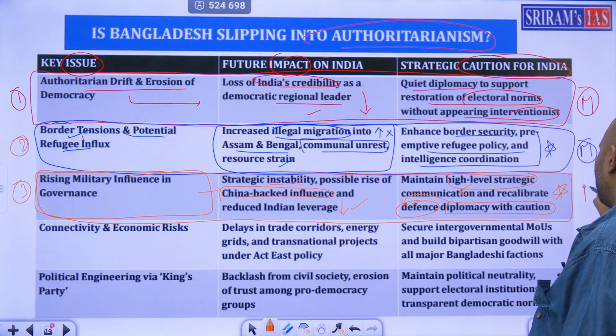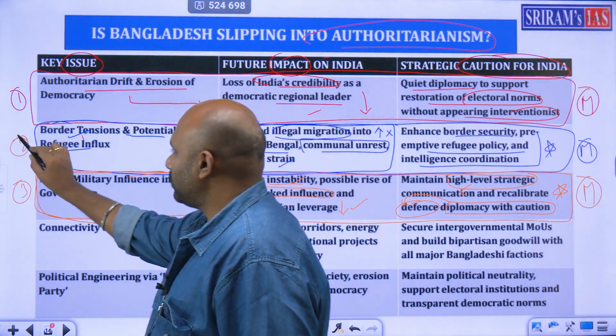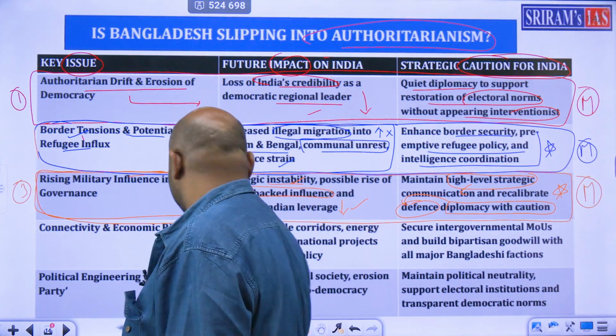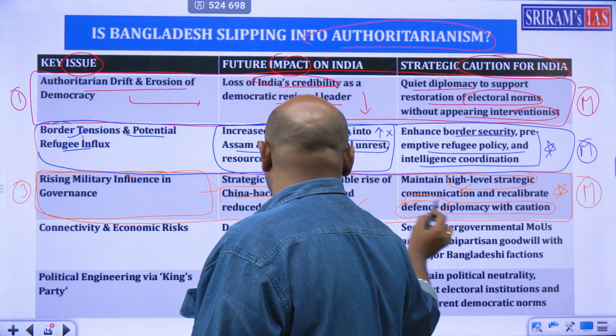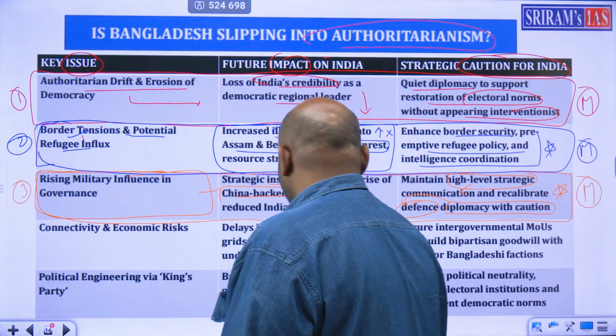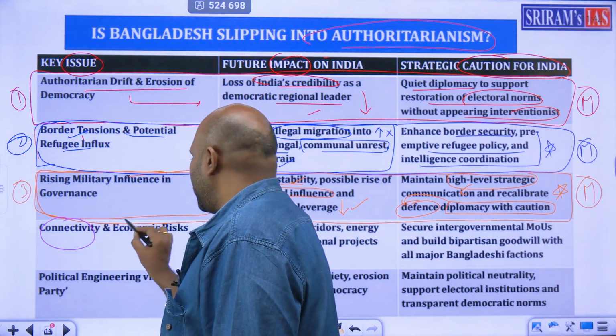It is very important for mains, so look. Next important point is connectivity problems, connectivity and economic risks.